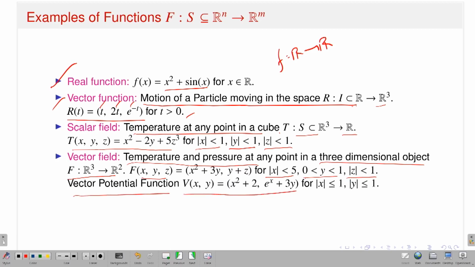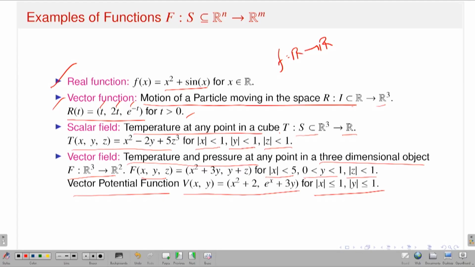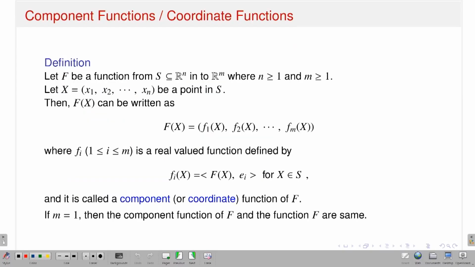V of x, y is nothing but, this is the way I have defined, x square plus 2 comma e to the x plus 3y, where mod x is less or equal to 1 and mod y is less. These are a few examples of various kinds of functions, like from R to R, Rm to R, R to Rm, Rm to Rn. So these are the examples.